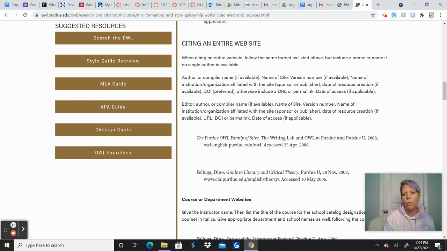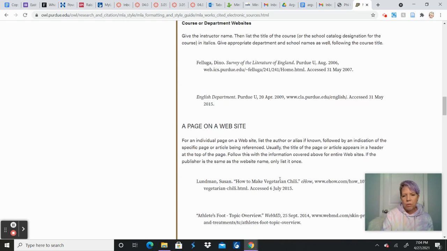Websites change all the time, they have information added and taken away and different pages added in different places at different times. So you definitely need to say when you accessed it, because if your teacher or somebody were to try to find the same thing, they would hopefully understand that if you accessed it 3 years ago, it may look a little bit different. It may have different information. So that's what we're looking at here.